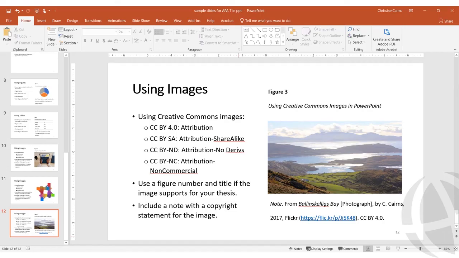In this example, it's a photograph. In other examples, it might be an infographic or artwork. Then the word by and the author's name, the publication year, the site where the image is located online, and then the URL in parentheses, and finally the license type.